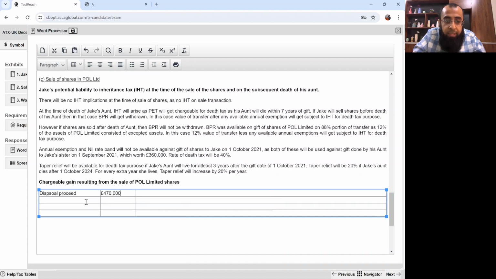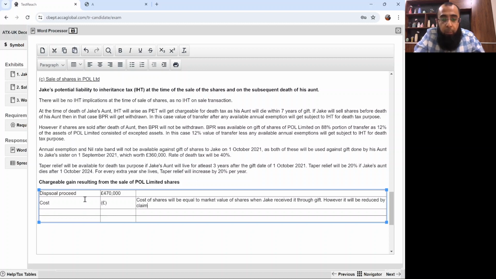Jake has never purchased these shares. Cost of shares will be equal to the market value of shares when Jake received it through gift. However, it will be reduced by the claim of gift relief made at that time.